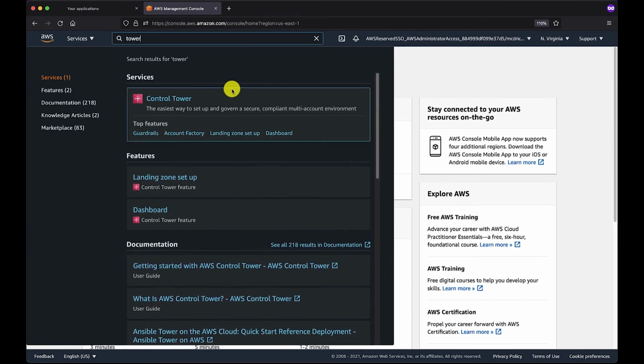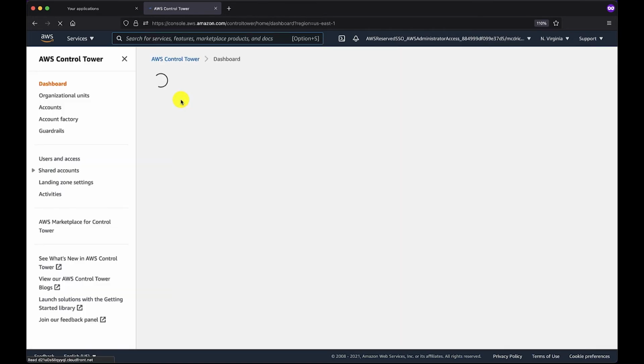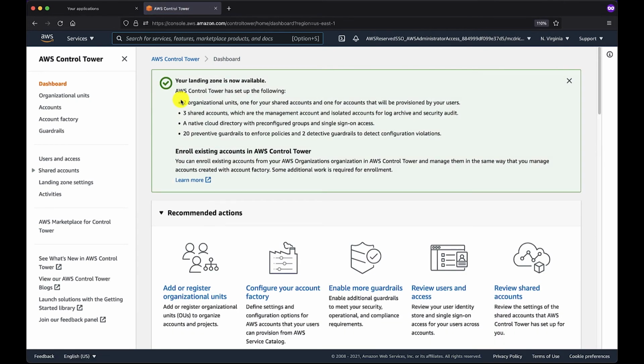Now, Control Tower itself will operate in the payer account of an organization. So it's not going to be available for a child account of an organization. Our best practice is to operate your workloads in dedicated AWS accounts, separate from your payer account. And the reasons for this are numerous, a little bit more than we can go on into right now.